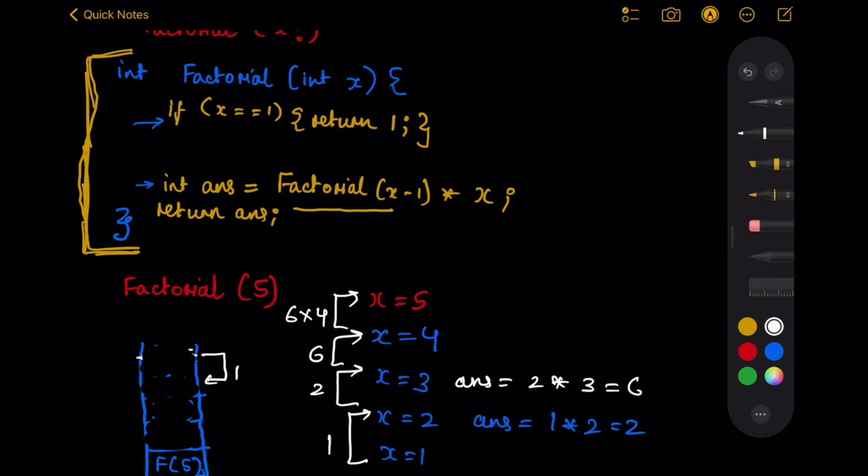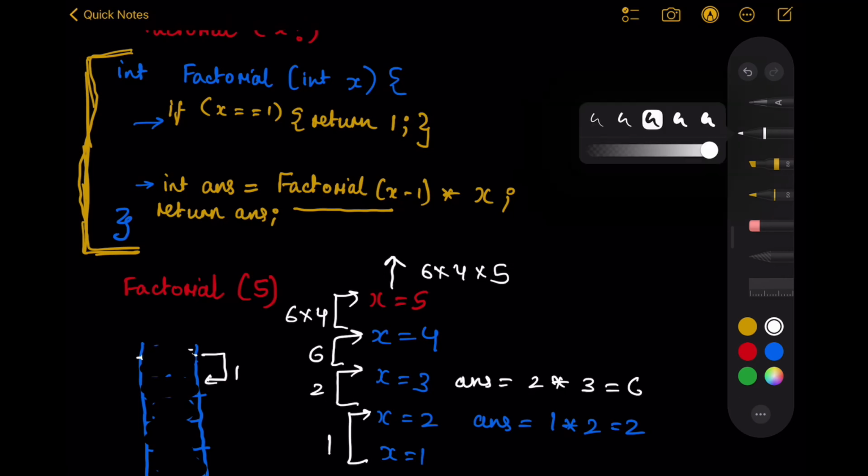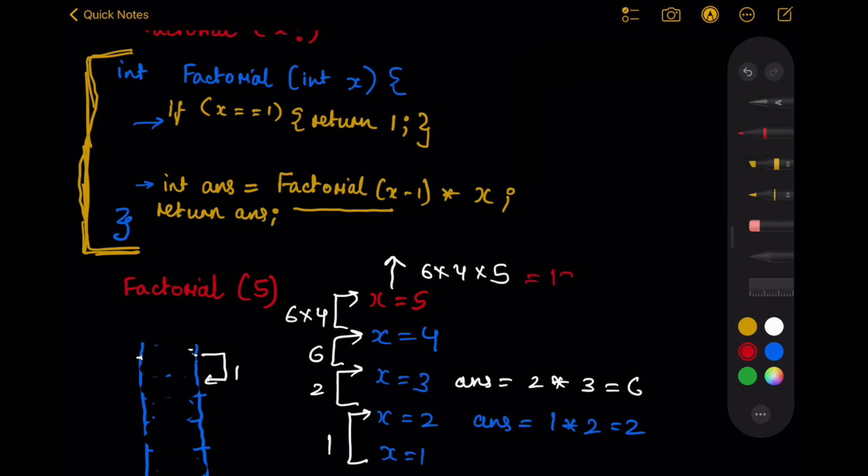Again from this, finally we'll reach this stage, and this stage will return 6 into 4 into 5, and this will be popped out from the stack. And once we return from here, we'll be returning to our main function from where we called factorial 5, and we can see that our factorial has been calculated correctly, which is 120, and we'll get the correct answer for our method that was called.